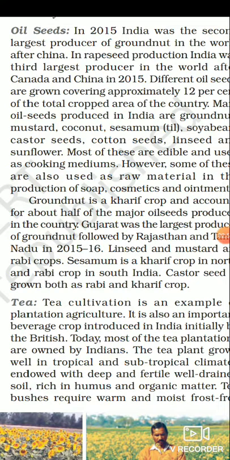The main oilseeds produced in India are groundnut, mustard, coconut, sesame, soybean, castor seed, cotton seeds, linseeds, and sunflower. Most of these are edible and used as cooking mediums. However, some of them are used as raw material in the production of soap, cosmetics, and ointments.